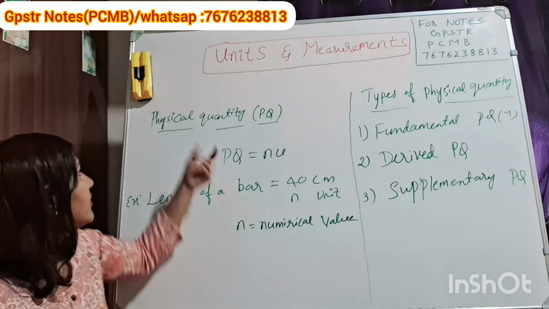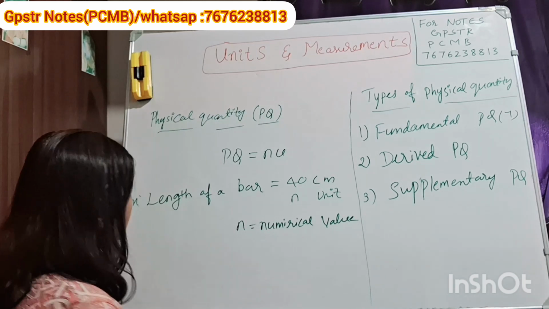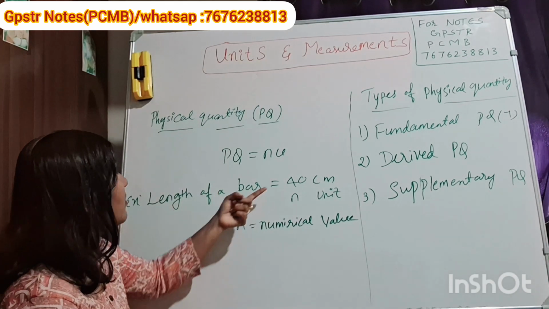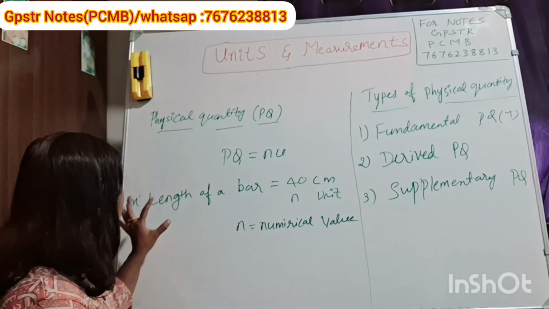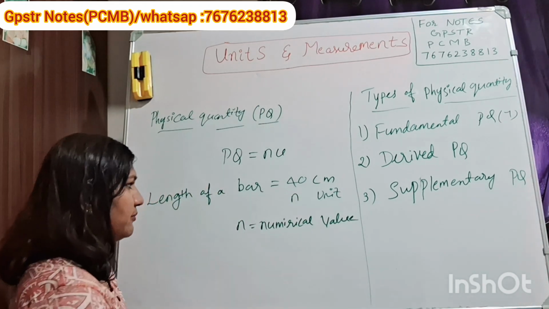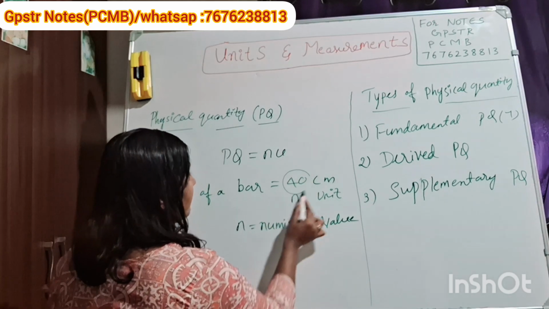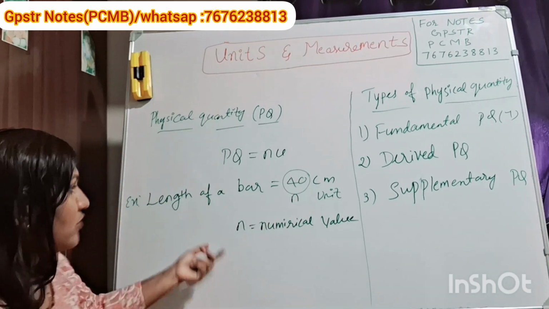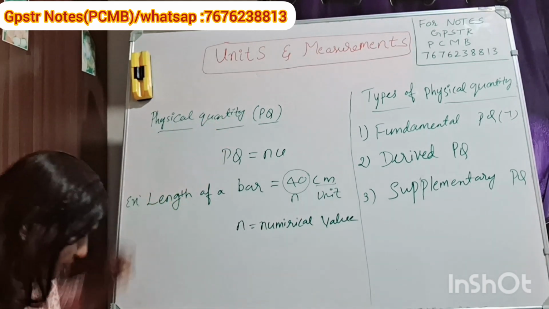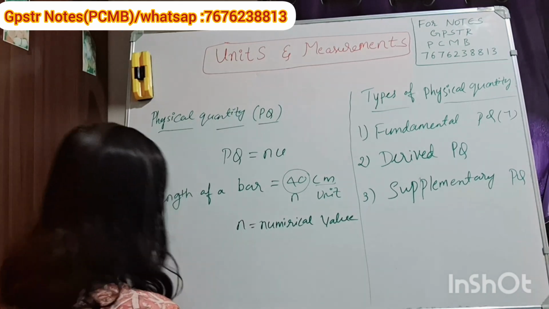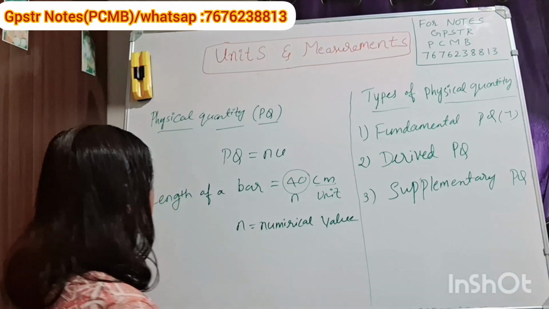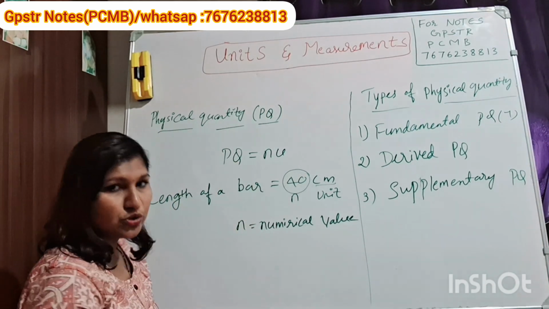The length of a bar. We can find out the length of that bar. For example, the length of the bar is equal to 40 centimeter. Here 40 is the numerical value and centimeter is the unit. So that is a physical quantity, which can be measured by an instrument. The formula you can remember: PQ is equal to N into U.